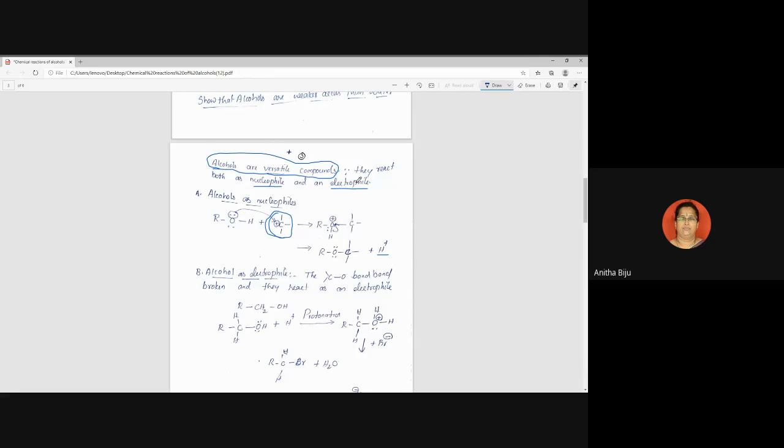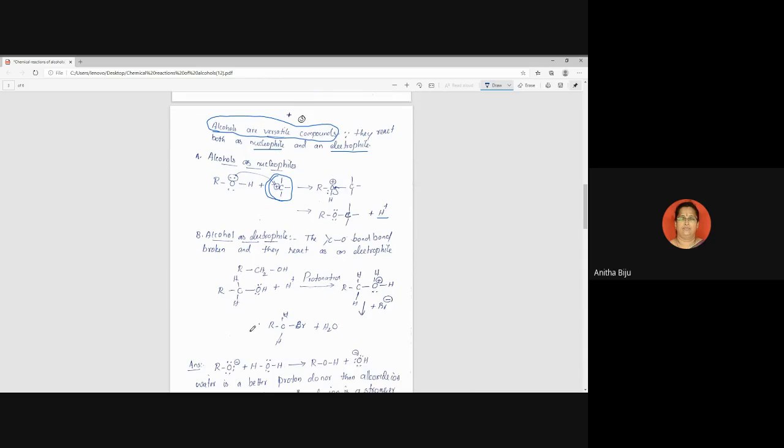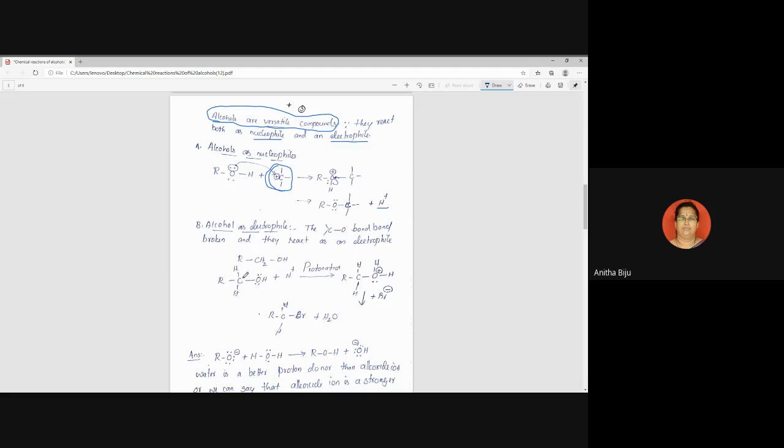The second reason is it also behaves as an electrophile. How does it behave as an electrophile? In this case, let us think about the second bond present in alcohol. Which is the second bond? That's why here I have shown one example like this, C-OH. Which bond is affected in this case? You can see that this bond is affected. So the C-O bond is broken and they react as an electrophile.